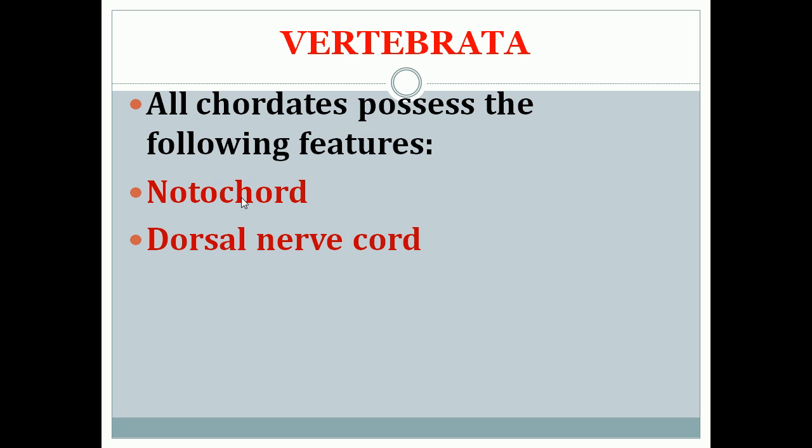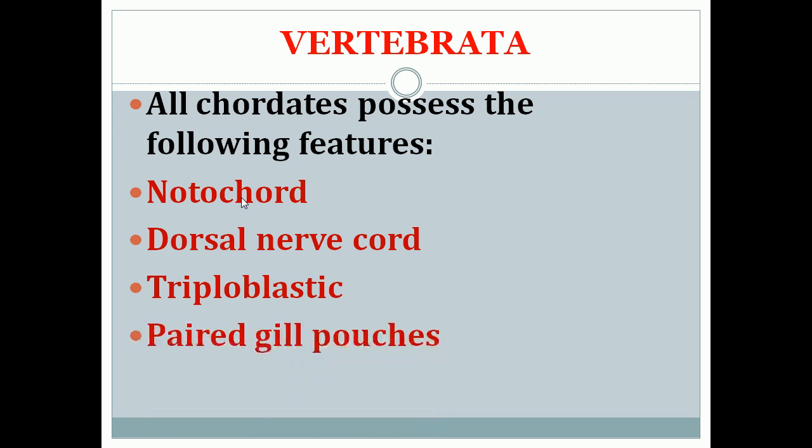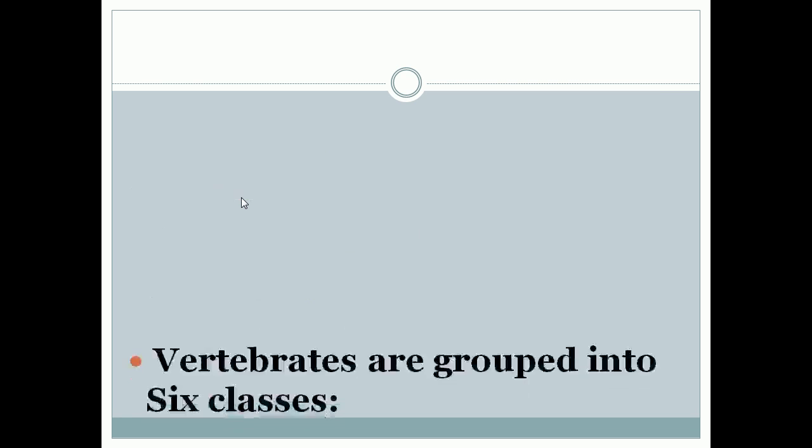And dorsal nerve cord, it contains paired gill pouches, then coelomate, that means it contains a body cavity.